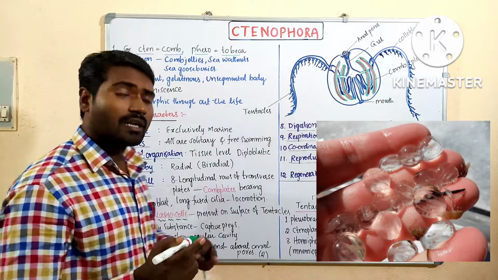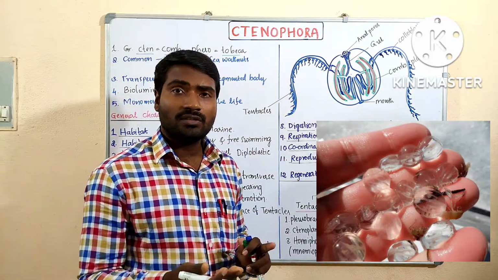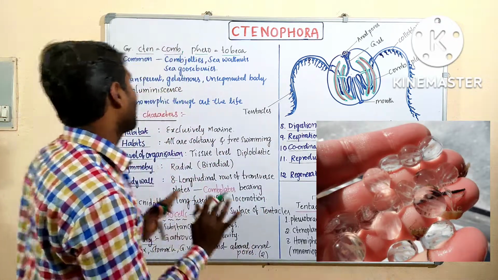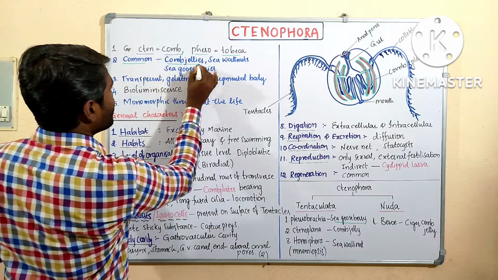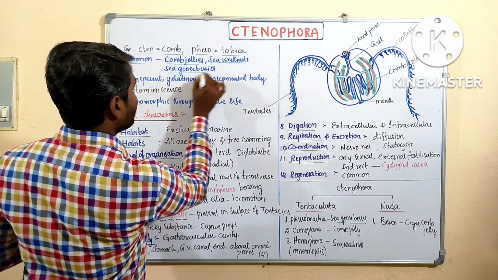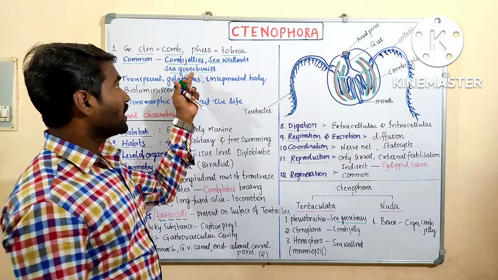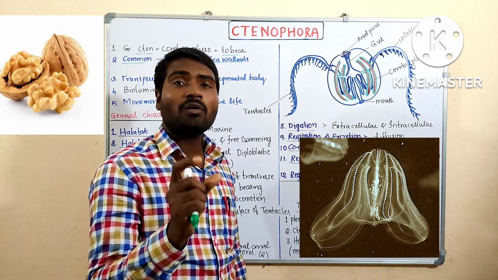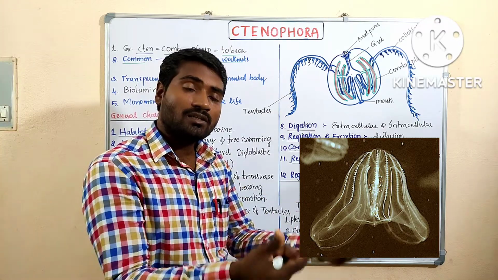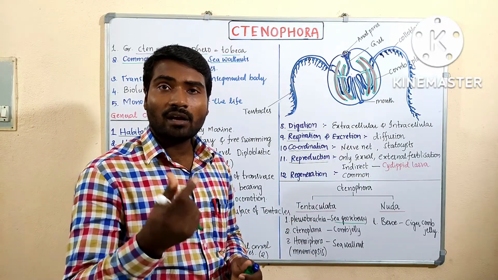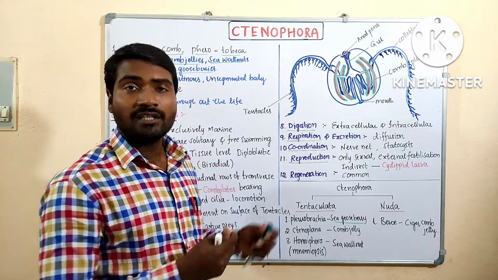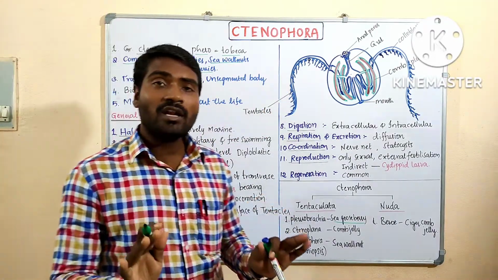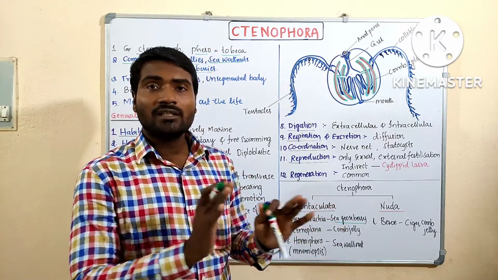Whereas cnidarians are called jellyfish. Sea jellies, moon jellies. But these are called comb jellies. Remember. They are commonly called comb jellies, sea walnuts, sea gooseberries. Gooseberries we know, and walnut also you know that it is a type of dry fruit. Some of the organisms look like walnuts, so they are called sea walnuts. Some of the organisms look like amla, gooseberry, hence they are called sea gooseberries, and also they are jelly like, hence they are called comb jellies. Their common name is comb jellies, sea walnuts, sea gooseberries.